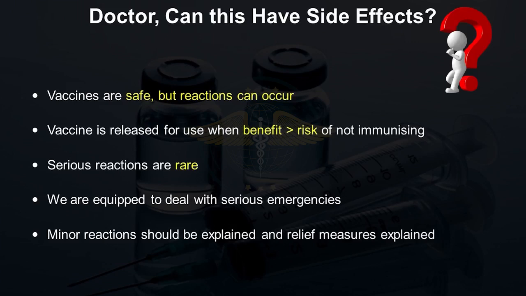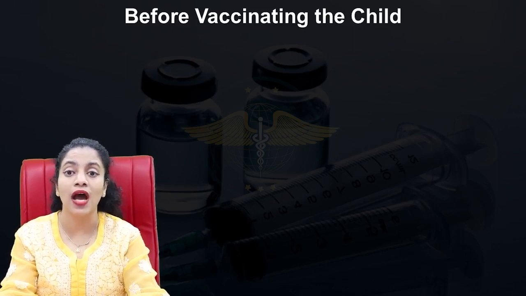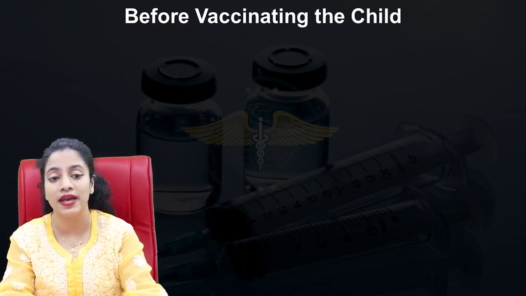It's most important to reassure our parents, vaccinate our children, and then reassure the parents and children both after vaccination. So assure, vaccinate, and reassure. Next, what can we do about the child? Till now, we were only speaking about how we can explain and counsel parents.